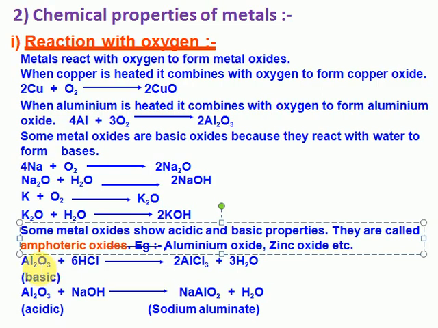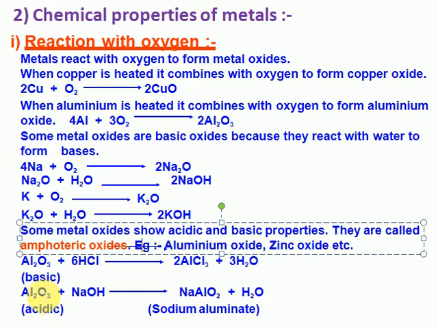To confirm an amphoteric oxide, aluminum oxide reacts with hydrochloric acid. It produces 3 water molecules and 2 AlCl3. Students, if you have any doubts about how to balance this, first write Al2O3 plus HCl, hydrochloric acid. Oxygen valence is 2; how many oxygen atoms are there? 3. So hydrogens must be 6. Then aluminum chloride, AlCl3: how many aluminums are there? 2, so write 2 AlCl3. How many chlorines are there? 6, so that's 6 HCl.